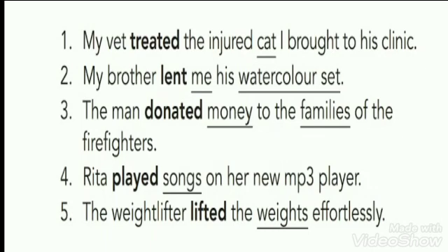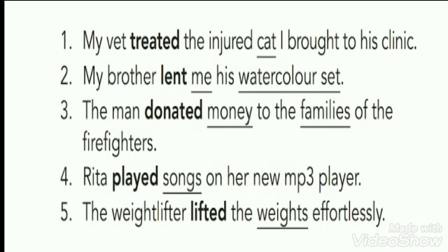Next, the weightlifter lifted the weights effortlessly. We are talking about the subject, the weightlifter, who is doing the action of lifting. So lifted will become the verb, and what is he lifting? Weights. Weights will become the object noun of the sentence.